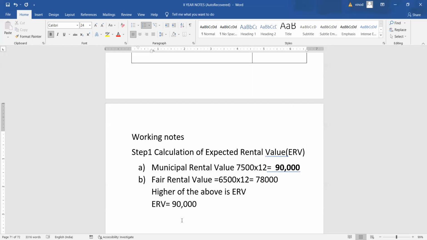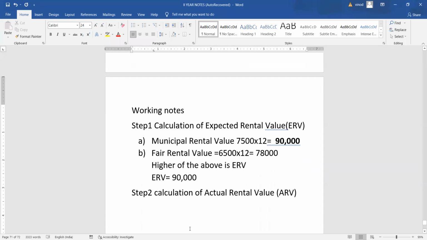Now, in step 2, calculation of actual rental value. Students, here you have to remember, as per the information given in the problem, the rent per month is 9,000.